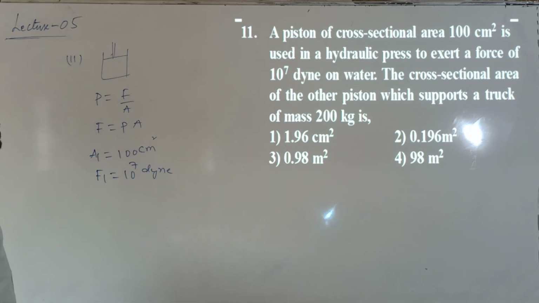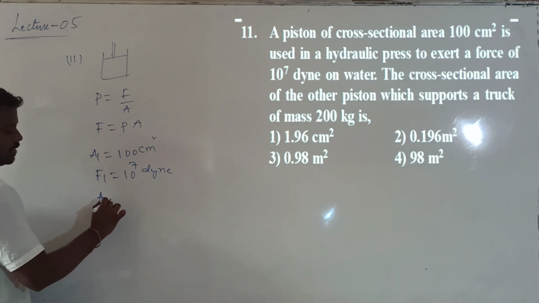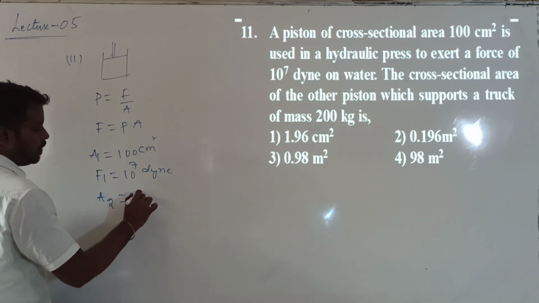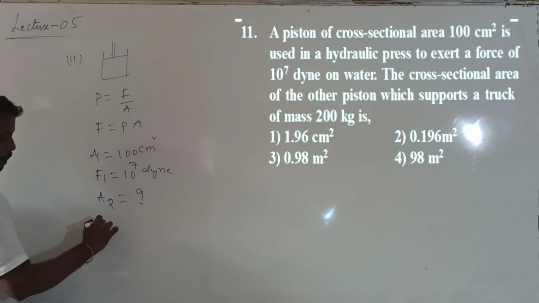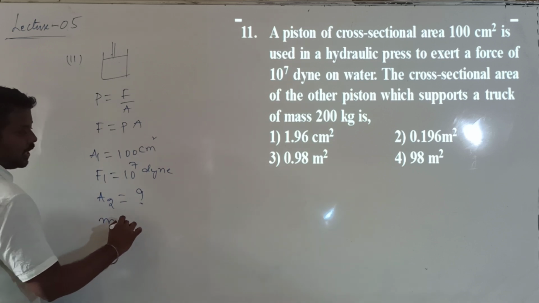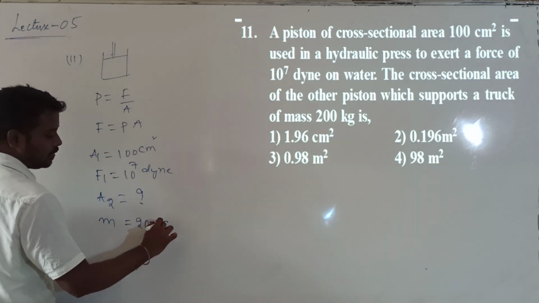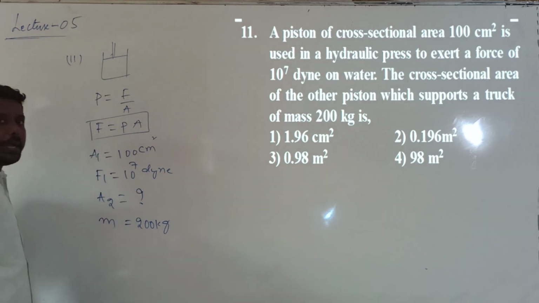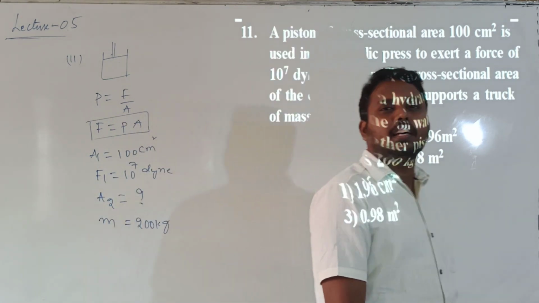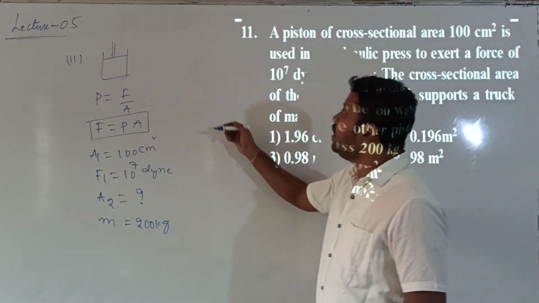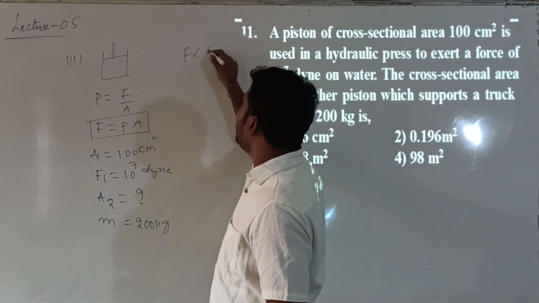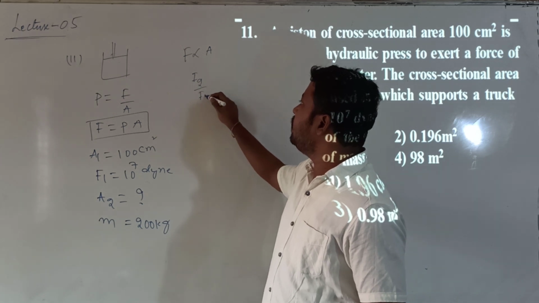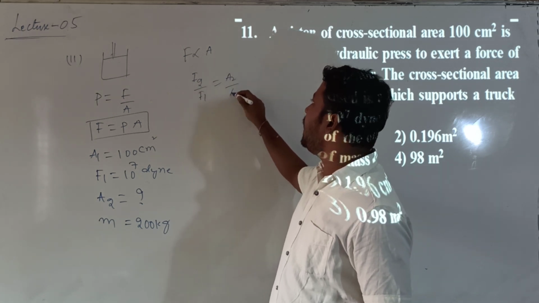One more piston is given. What is its cross-section area? The area of the other piston, which supports a mass of 200 kg, is what we are asked to calculate: A2. According to the relation F = P into A, if both pistons exert the same pressure, then F is directly proportional to A. From this, F2 by F1 is equal to A2 divided by A1.